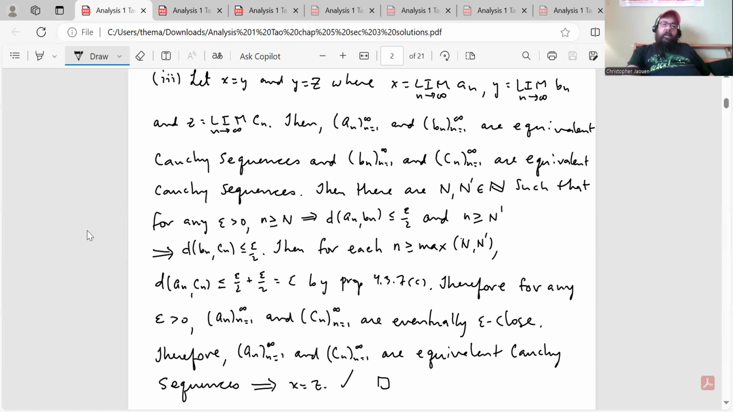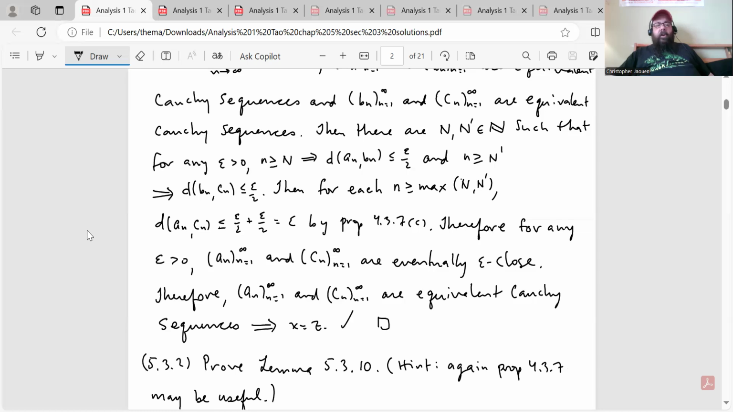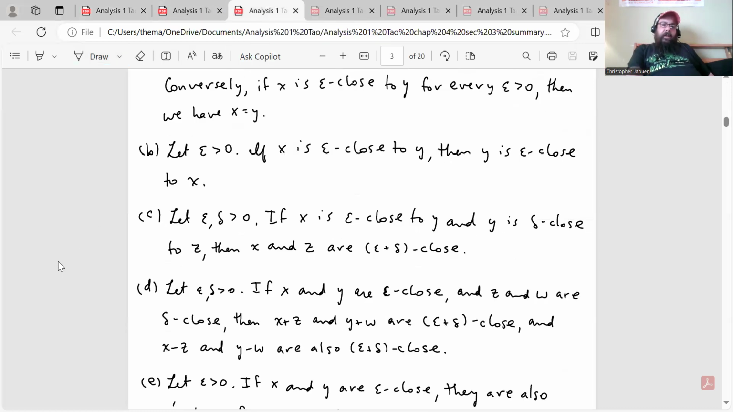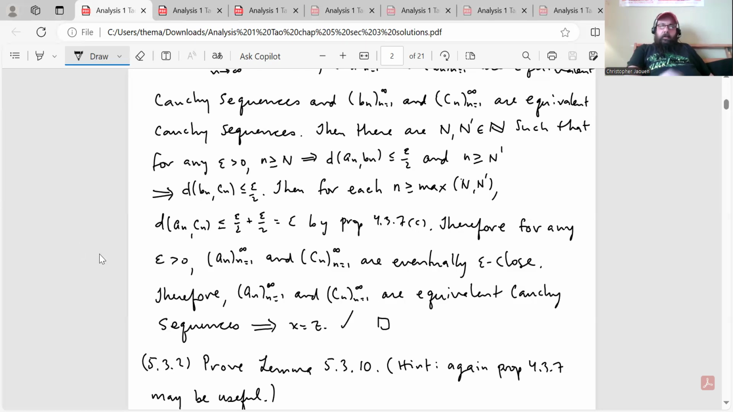Then for each n greater than or equal to the max of capital N and capital N prime, the distance between a_n and c_n is less than or equal to epsilon over 2 plus epsilon over 2, which is equal to epsilon, by proposition 4.3.7 part C. Let me just remind you what that says. That's this part here. Let epsilon, delta greater than 0. If x is epsilon close to y and y is delta close to z, then x and z are epsilon plus delta close. Okay, therefore, for any epsilon greater than 0, a_n and c_n are eventually epsilon close, which means that a_n and c_n are equivalent Cauchy sequences, which means x equals z.